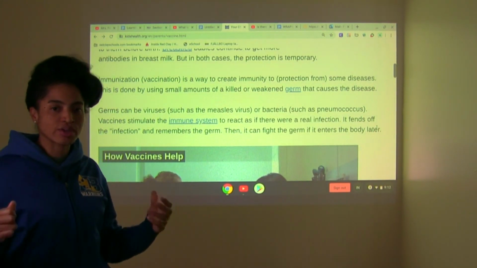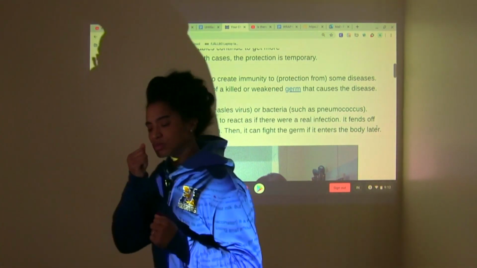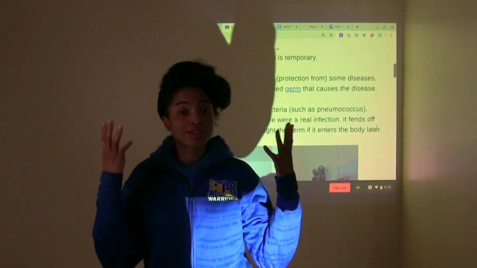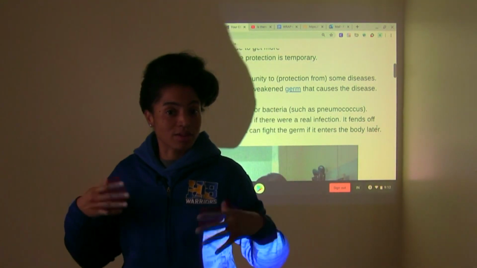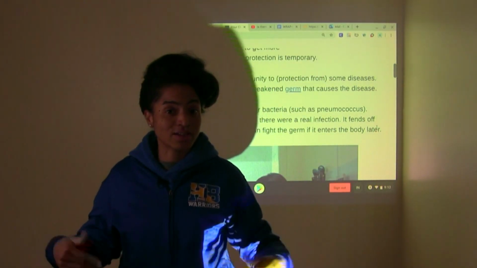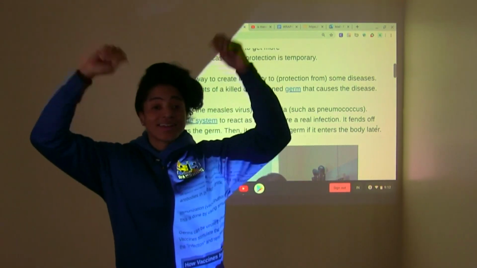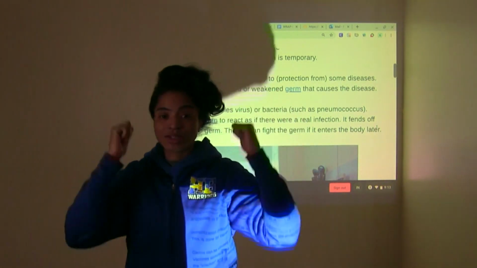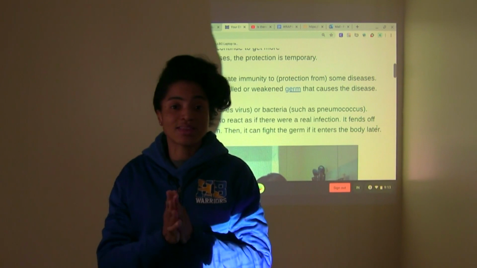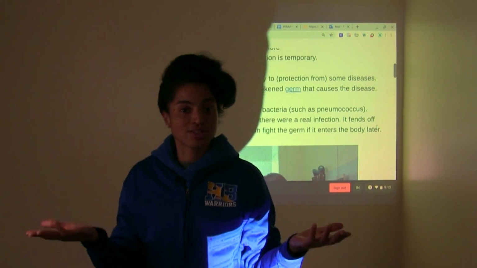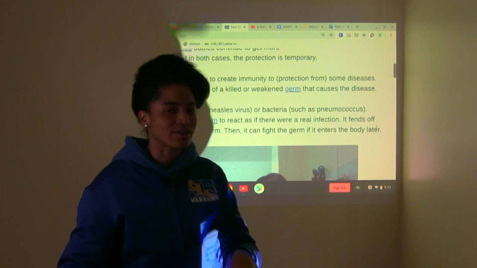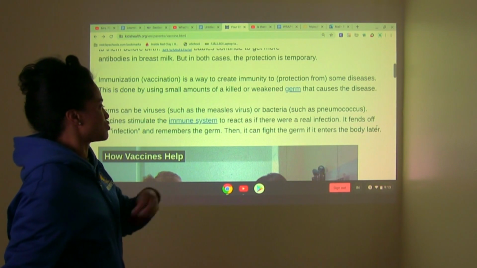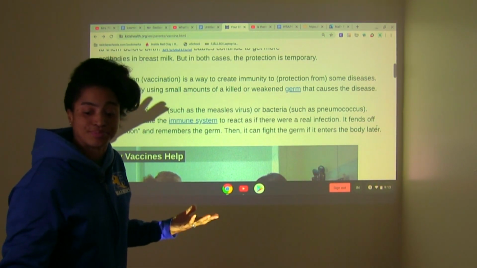You think of someone that is training for boxing. They're like, okay, if he comes with a left right hook, then I'll come in with this and I'll do this, right? And they're training. The trainer is prepping the boxer for how to respond to certain situations, right? And so then once they get in the ring, and they're in that fight, if the opponent swings a certain way and they've already received training, then they can respond as their trainer has taught them, right? So this is similar. So a vaccine inside of the body knows how to respond to certain germs, okay?